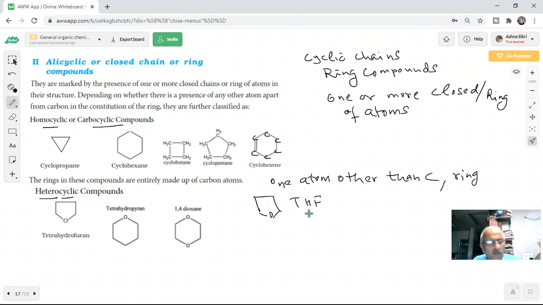THF, short form of tetrahydrofuran, and 1,4-dioxane are used as good solvents, so they become important. So you can have acyclic or cyclic, and cyclic you can have homo or hetero. Okay? Got it?